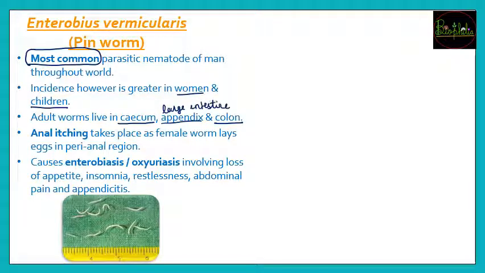So adult worms large intestine में अपनी colony बसाएंगे and there they are going to complete their maturity of the life cycle. So once the adult worms have been completely settled into your cecum, appendix and colon, now the symptoms are going to start. Symptoms क्या क्या होंगे? Symptoms, first very important symptom, that is going to be anal itching. The anal is going to itch like anything. You won't be able to sleep. Generally at night time, the female is going to lay eggs.